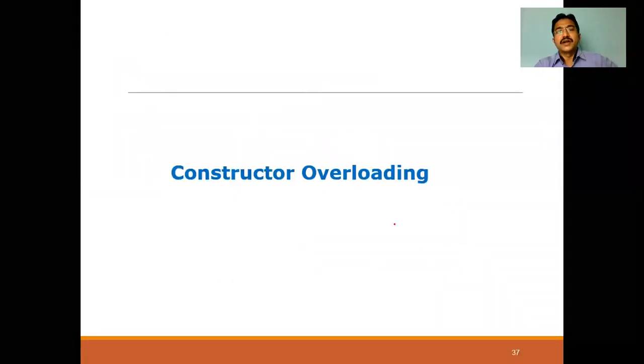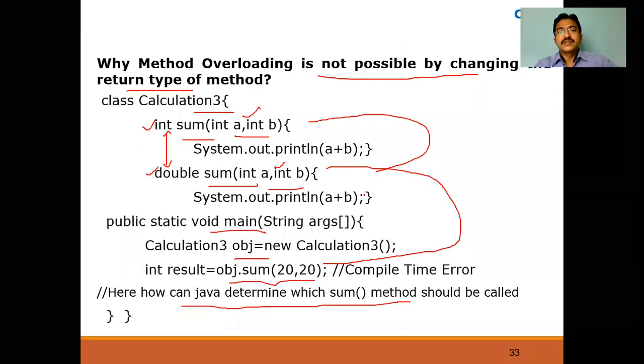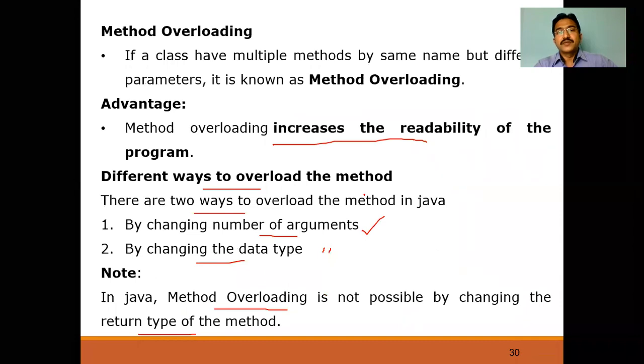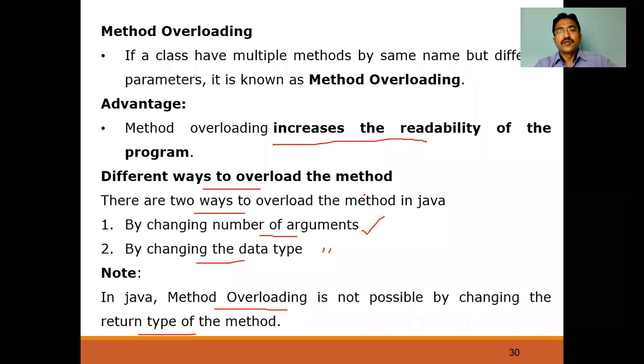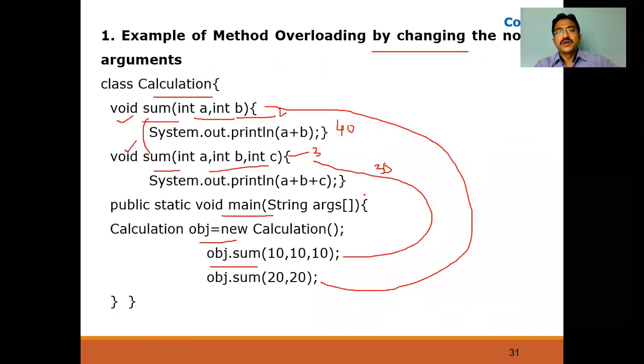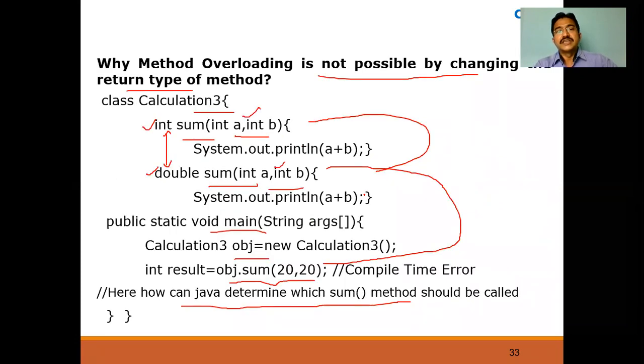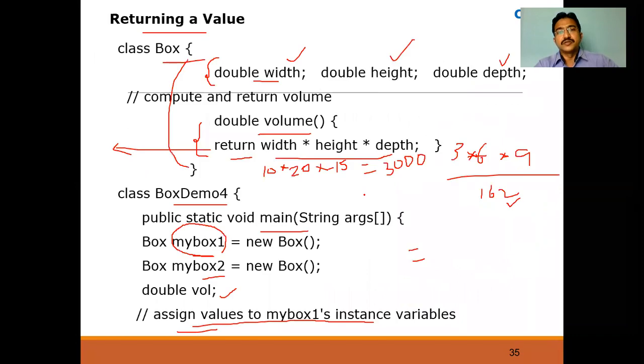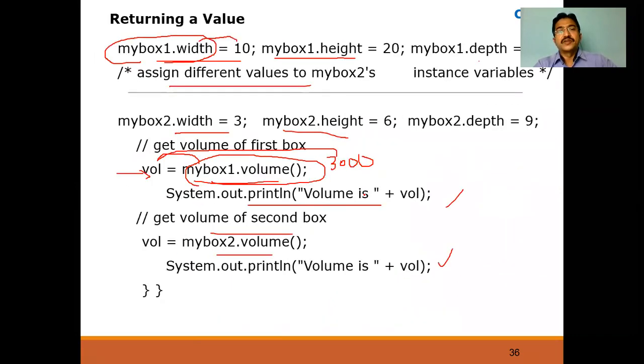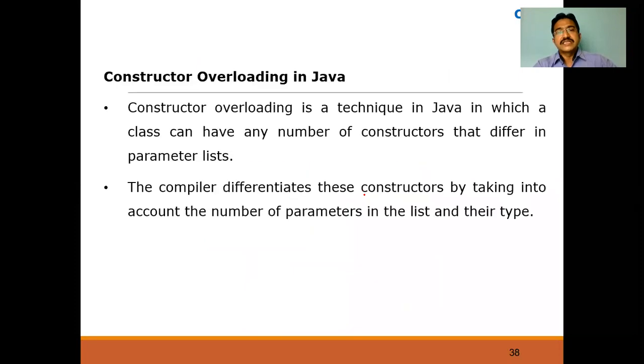Now, coming to the next part of the topic, constructor overloading. In the method part, we discussed the purpose of a method, its advantages, and the ways of making method overloading. We saw examples of changing the number of arguments and changing the data types of the arguments, and why we are not changing only the return type. We also saw how a method can return a value. Okay, now let's go for constructor overloading.